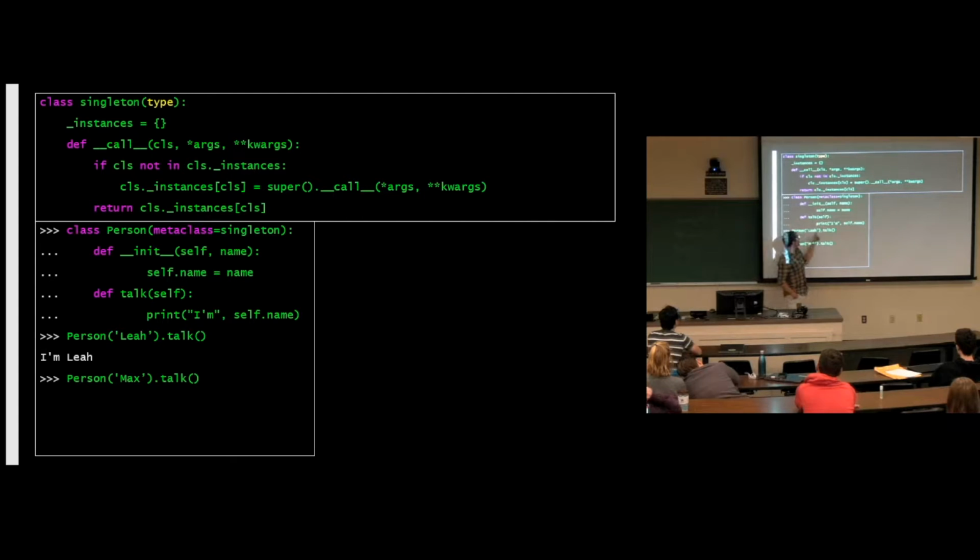We added an instance of Person to the _instances dictionary under the key Person. So now when we call Person again, this key is in the dictionary. And so we return what's in the dictionary at this key, which was this. Do you see why that happened?